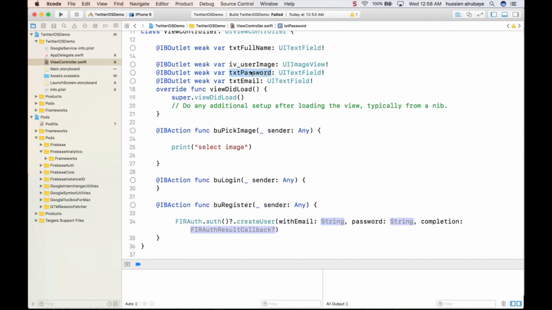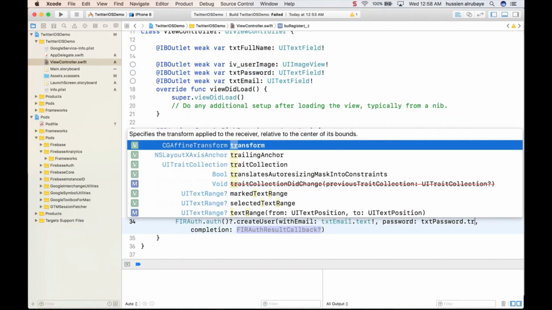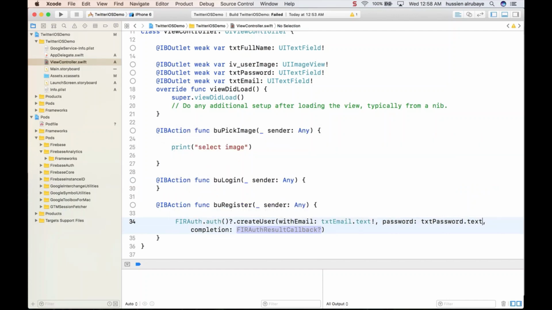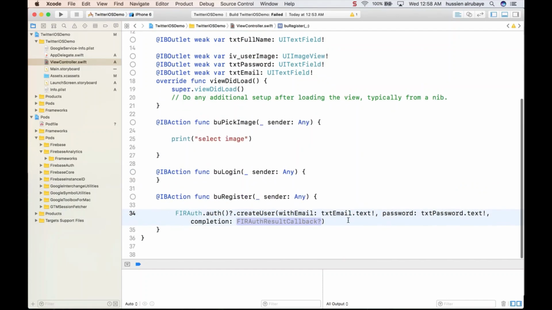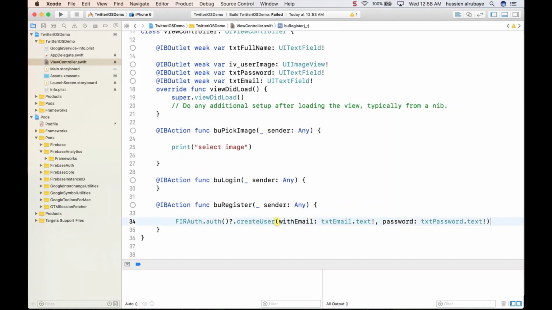So I have this one I'm looking for, with username and password and expecting a specified callback. So for the username, I have the email here, dot text, and this one should be expected this way. And for the password, whatever the password is coming here, so password text dot text, and the completion. So I don't need this third parameter. I would expect to open a bracket, close it here, and start working on my code.